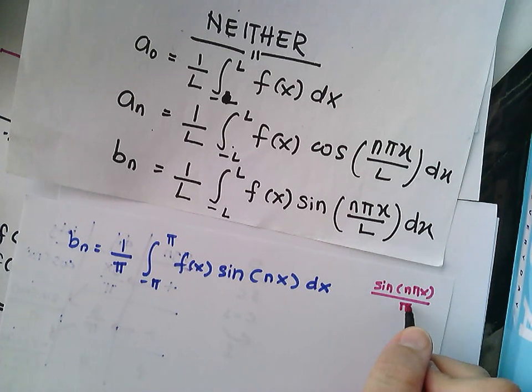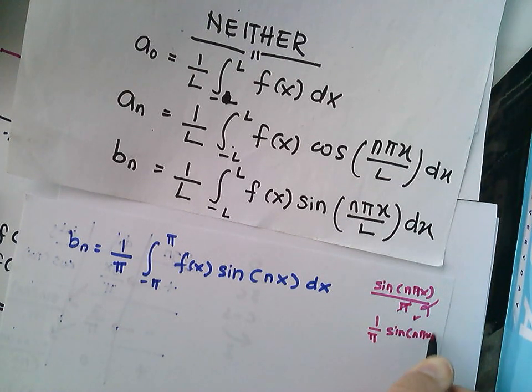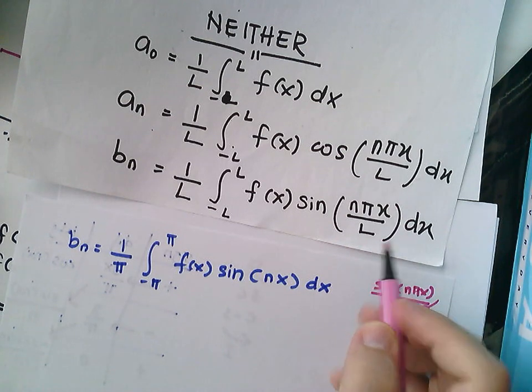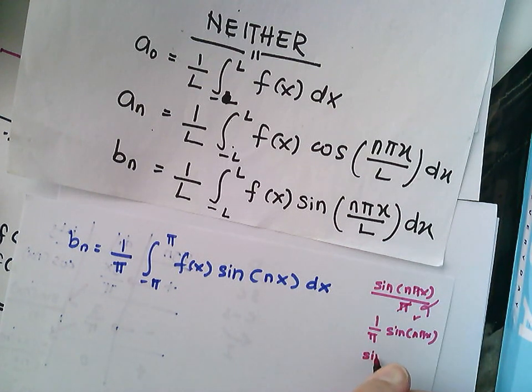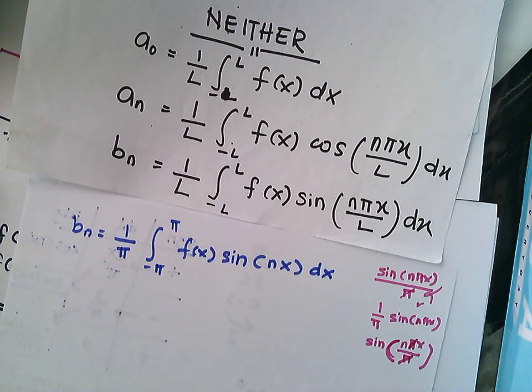This one you cannot simply cancel this one and this one. That is wrong. You need to leave this answer as it is. So your answer will be 1 over pi sine n pi x. You can only simplify if it is in the same bracket, so if you have sine of n pi x over pi inside the bracket, then this pi can cancel out. So please be careful.